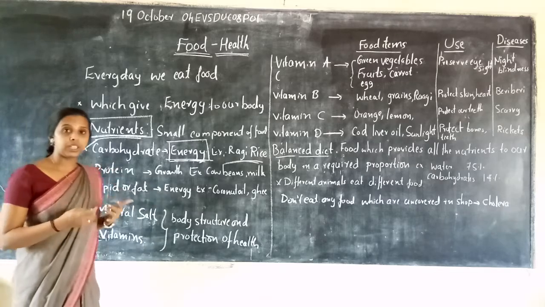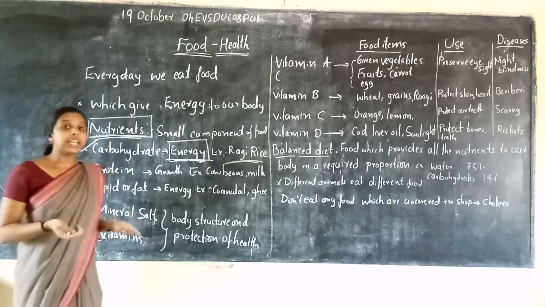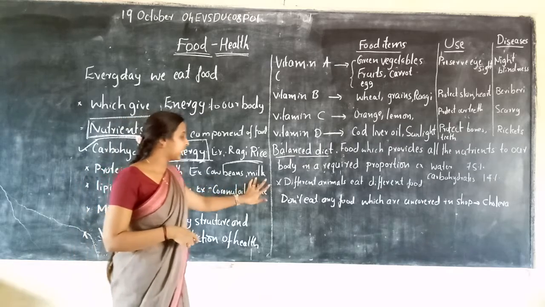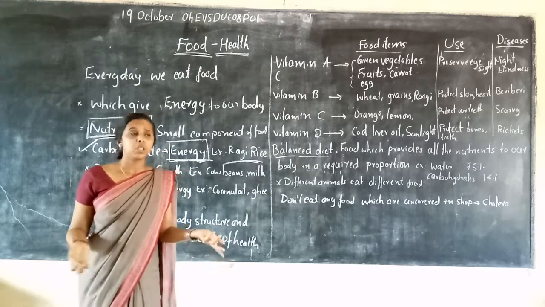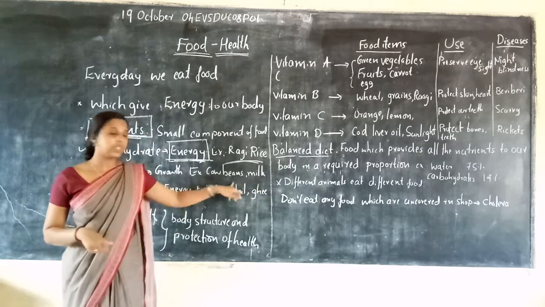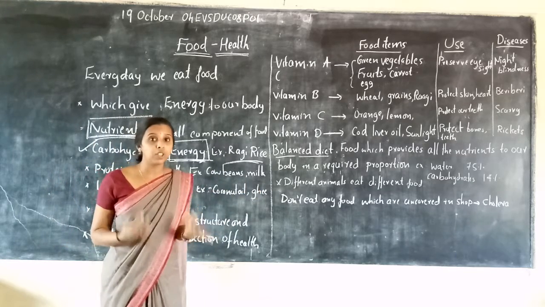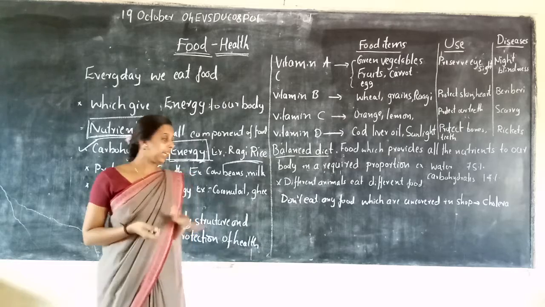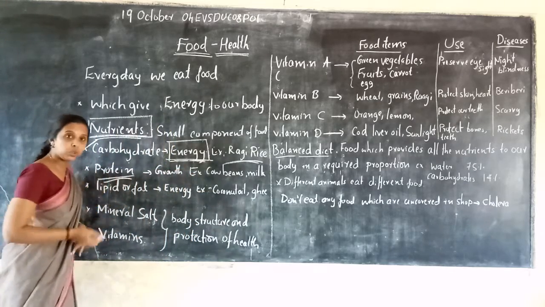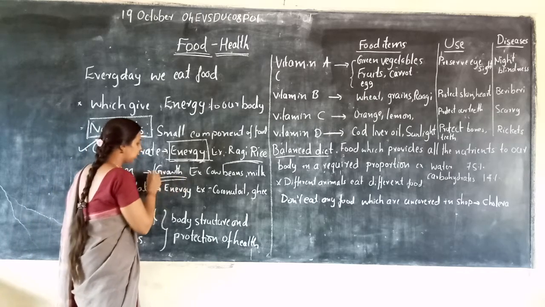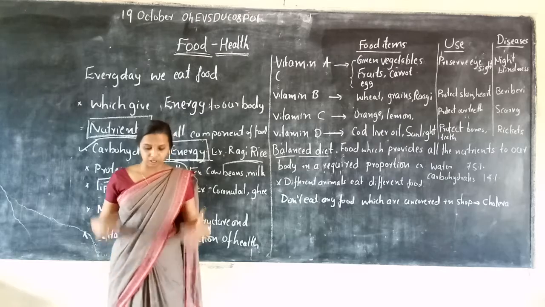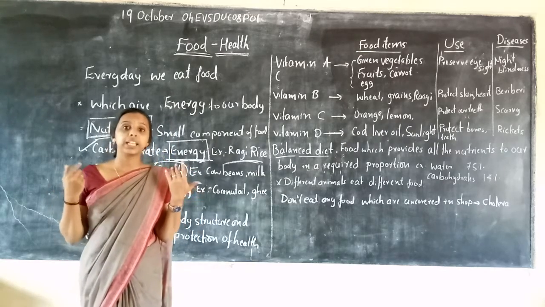What happens when we eat protein-containing food? For example, cowpeas, milk, carrot, and some vegetables. These help the growth of the body. So when we eat protein-rich food, our growth will increase.